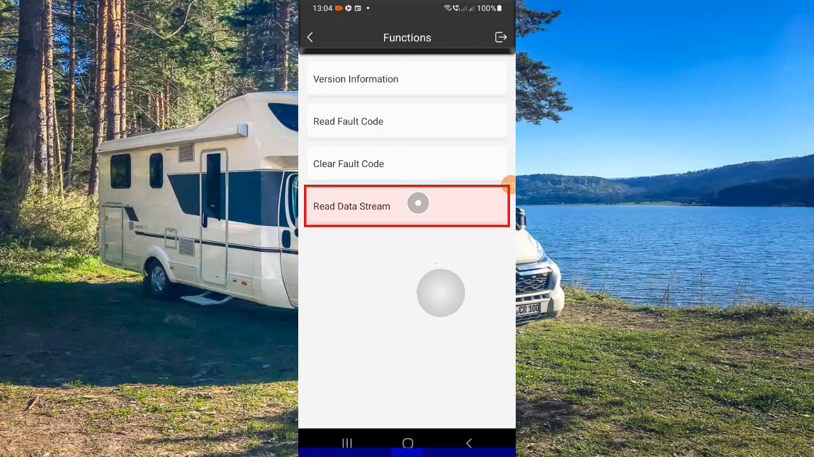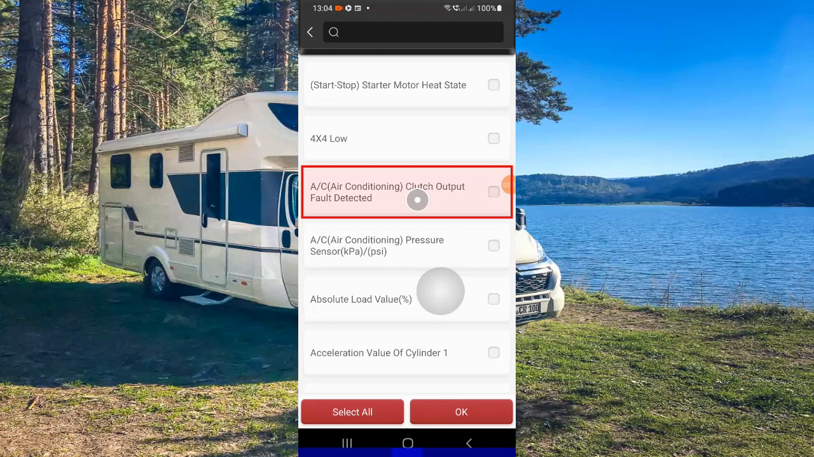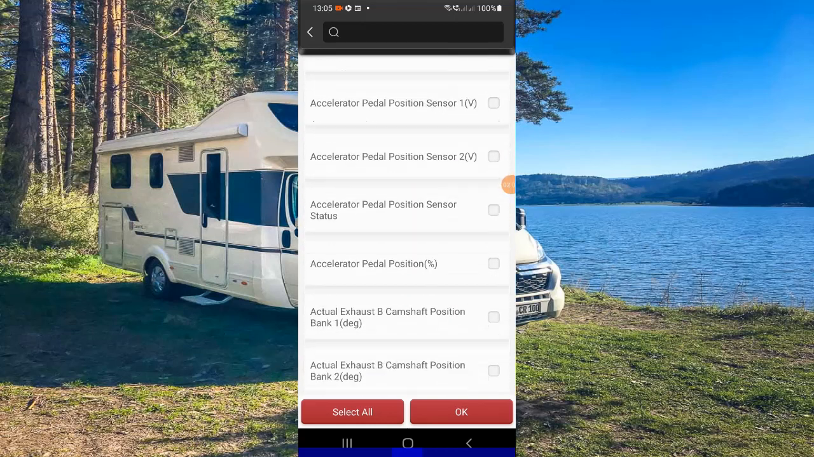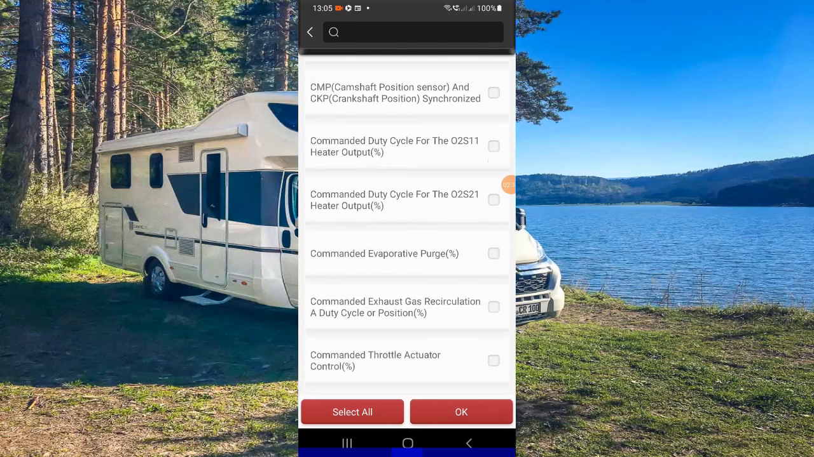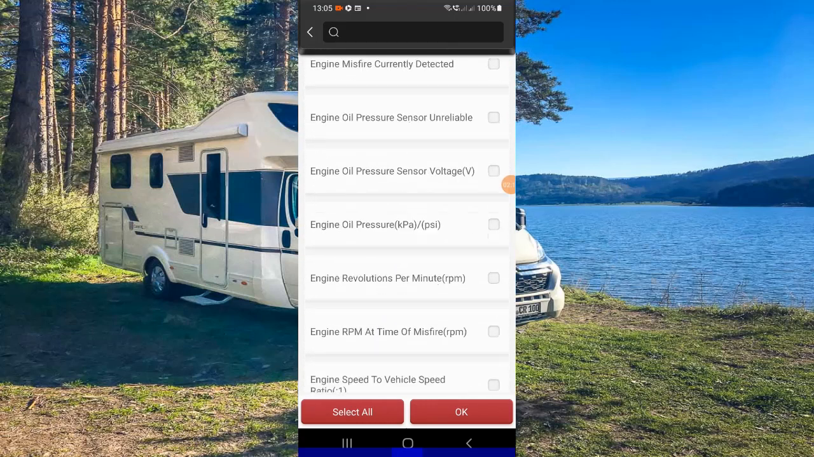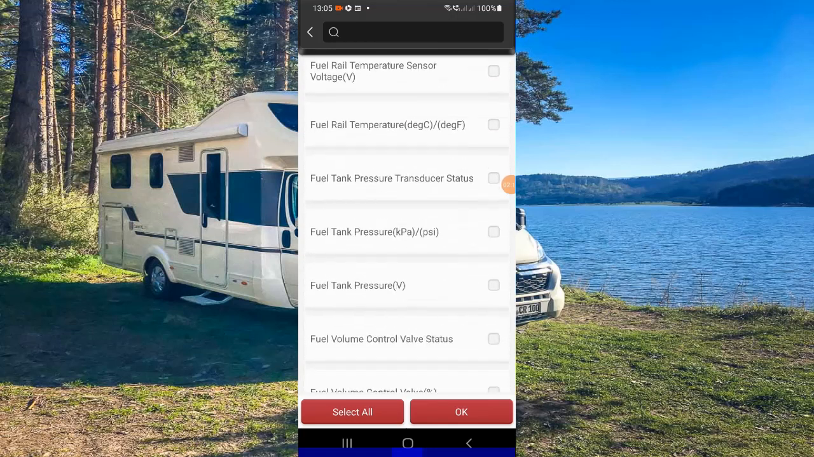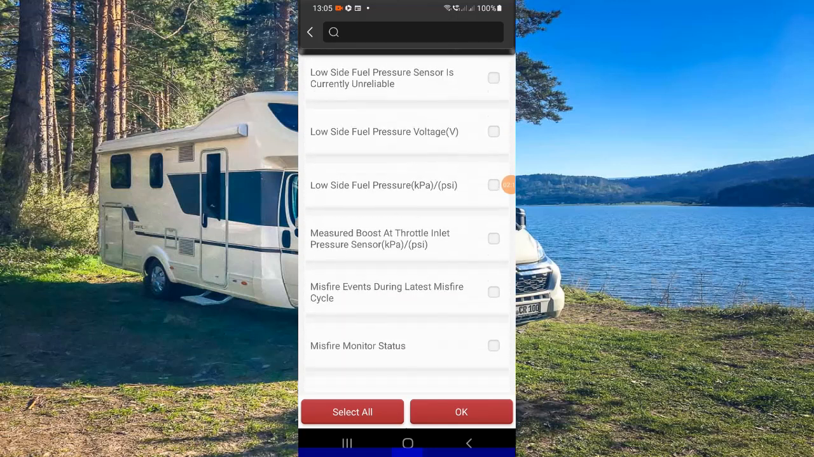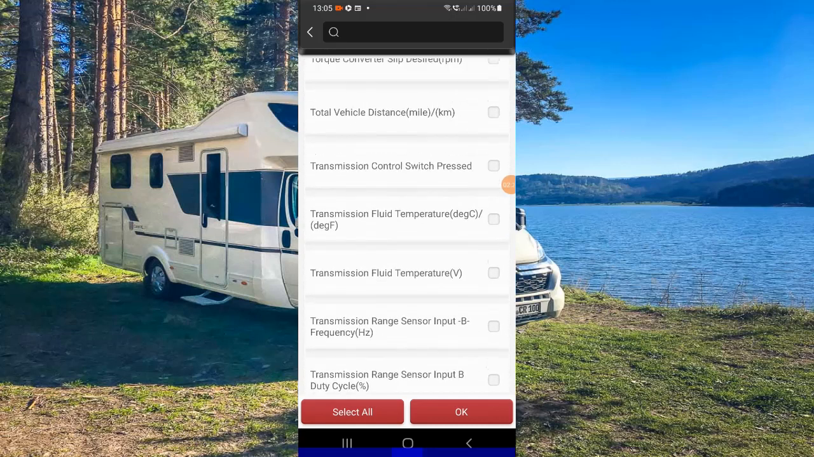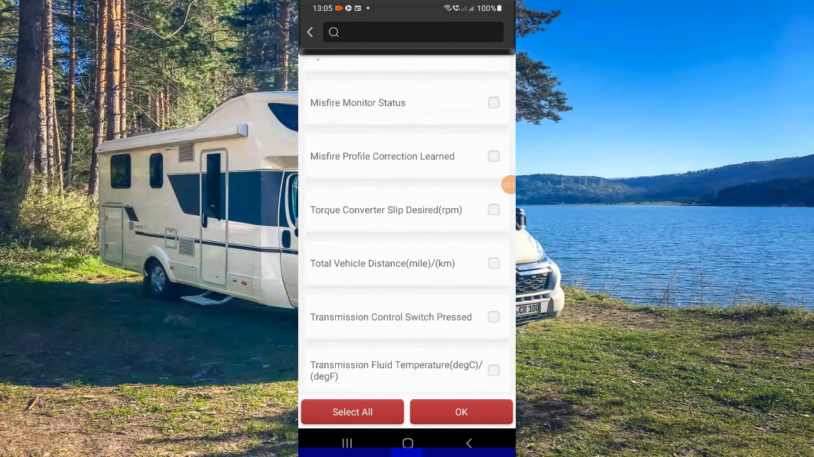Then we will go down to read data stream, which is the live data. Click onto that, and we now have to scroll down to find the mileage of the car. You would think it would be stored under M, but you'd be wrong. They actually have put it under T for total vehicle distance in miles. So we click on this little box here, and then scroll down to the OK, click on OK,